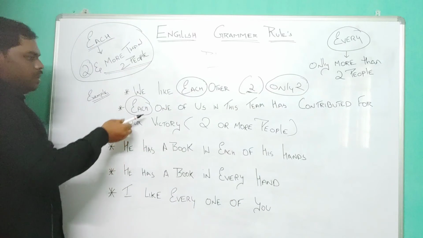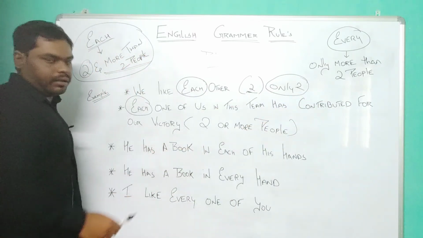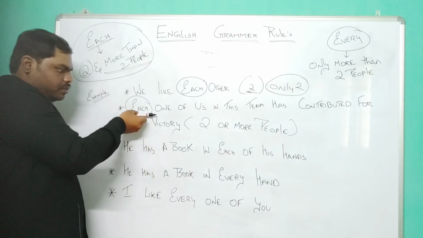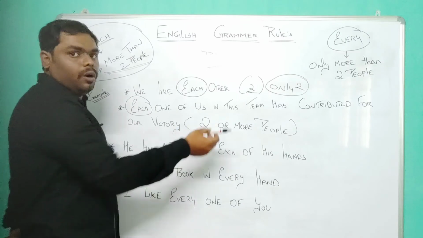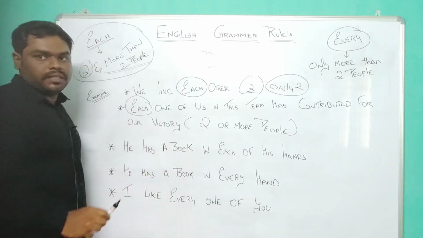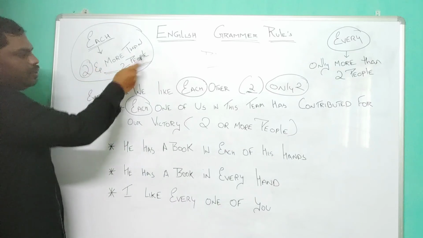Each one of us in this team has contributed for our victory. I have used each, but I have also managed to tell there are two or more people in this sentence, right? So this is the example for only two and more than two.